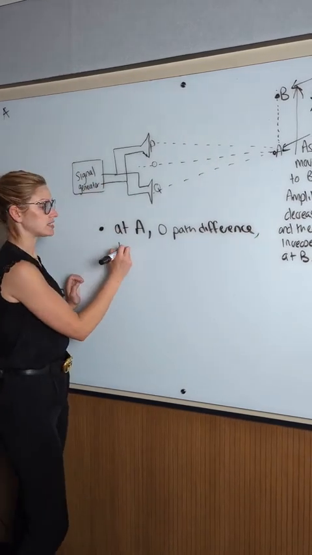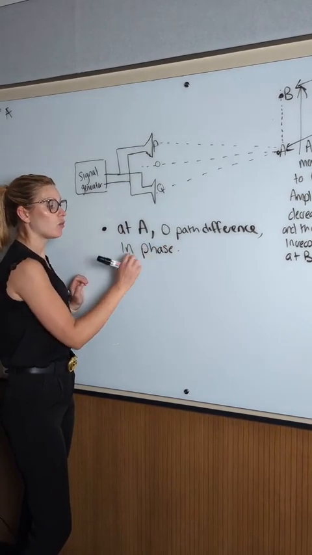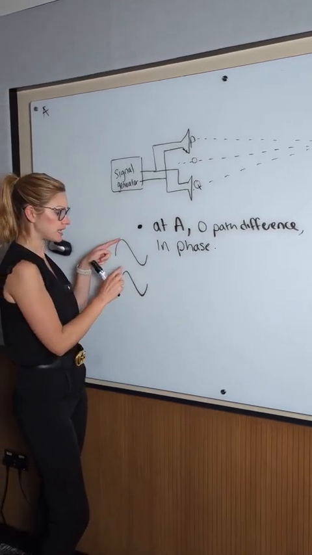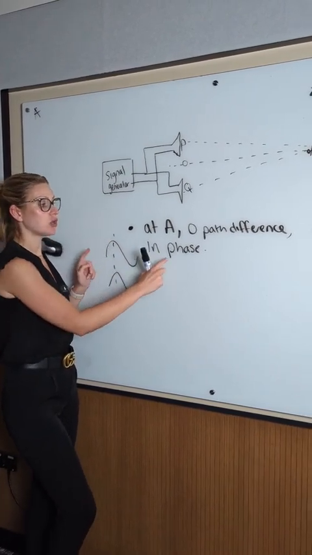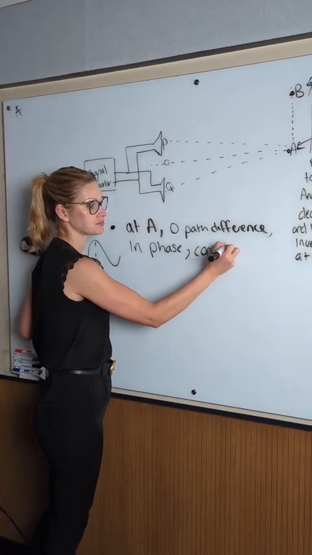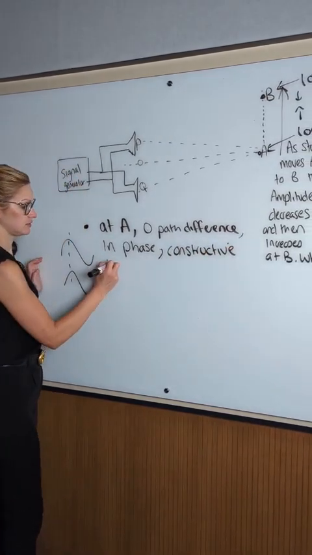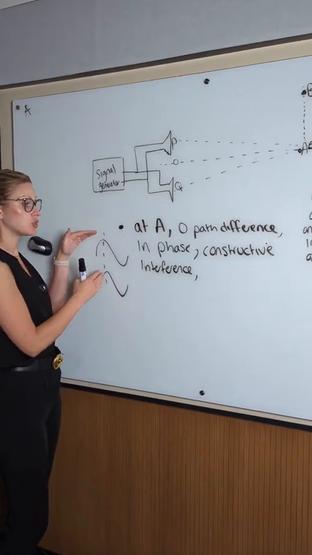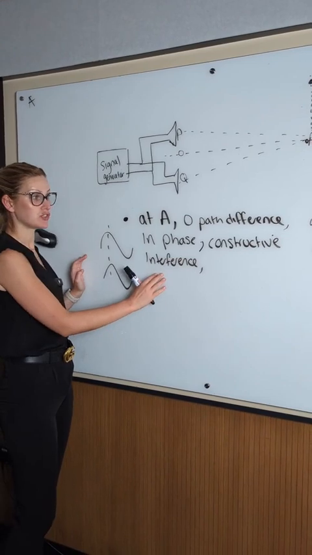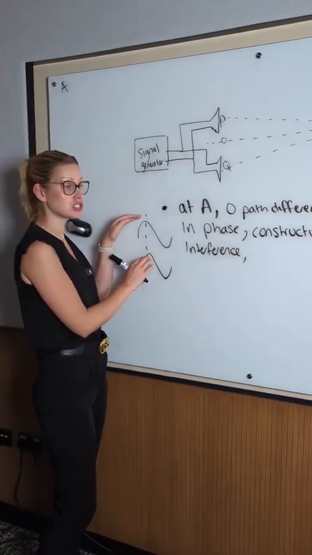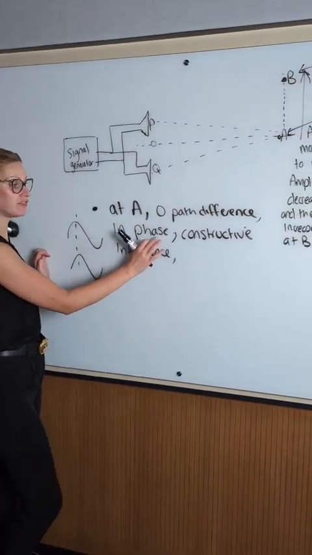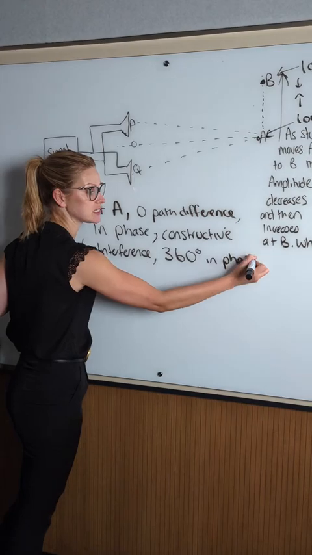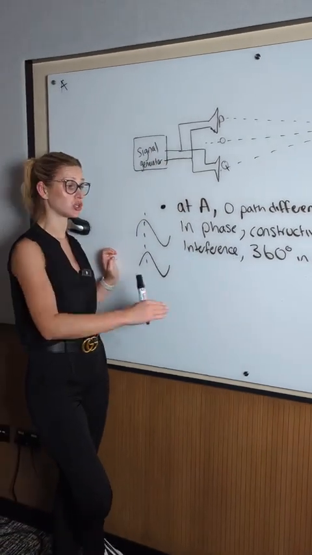So what we say is that the waves are exactly in phase. Okay? What in phase waves means is that if I've got a peak of one wave, it exactly matches the peak of another wave. They're exactly in phase. So we call in phase constructive interference. Okay? So what that means is when the two waves meet, when the two waves superpose, we're going to get constructive interference. We're going to get a loud sound because there's zero path difference. They're in phase, which means it's 360 degrees in phase. Another way you can say 360 degrees is 2 pi radians if you want a full circle, okay?